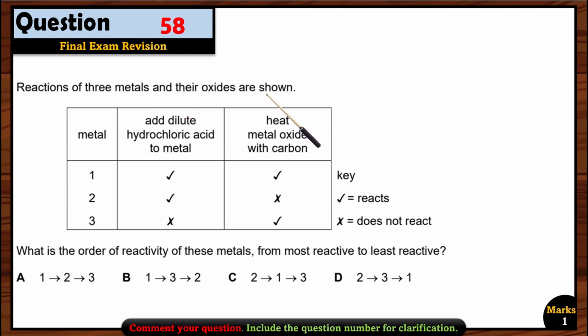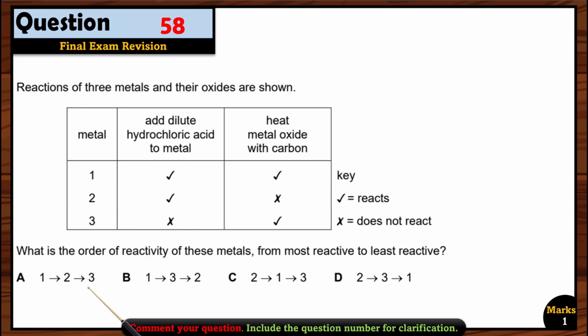Question 58. Reactions of three metals and their oxides are shown over here. What is the order of reactivity of these metals from most reactive to least reactive? If you add dilute hydrochloric acid to the metals, 1 and 2 will react but 3 will not. So it means the least reactive one is 3.